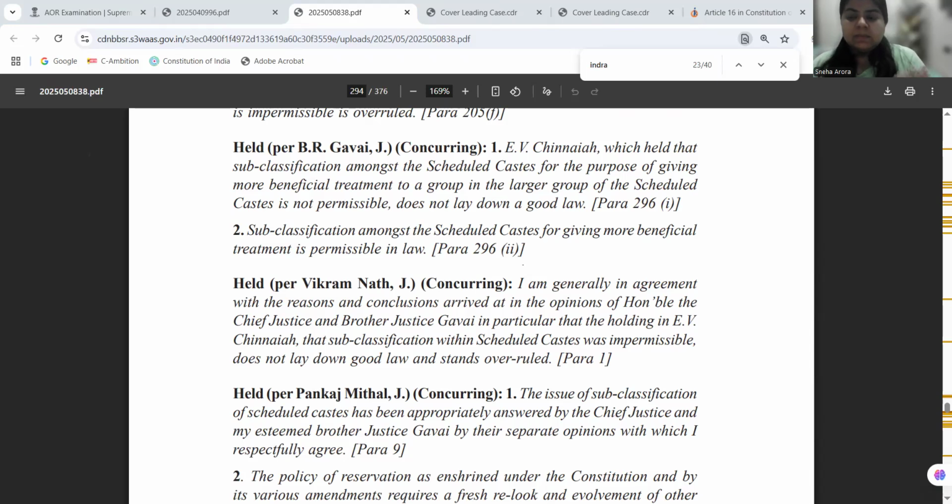Now, the creamy layer principle can be applied to SCs, STs. We have discussed it in the reservation cases. Now, the reservation in promotion case, which is the Jarnail Singh case, is also dealing with it. Now, the judgment is lauding substantive equality. It is also raising some questions about fragmentation within the SC, ST communities. And the challenge remains whether such subclassification can be implemented effectively, or whether there will be some procedural lacunae and so on.